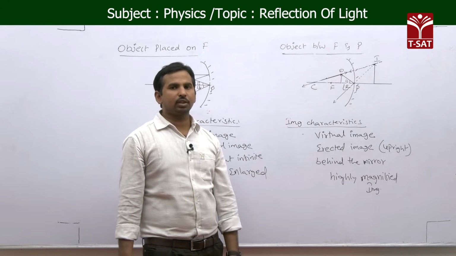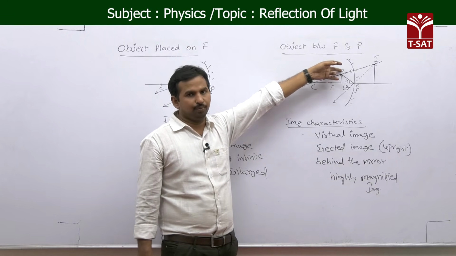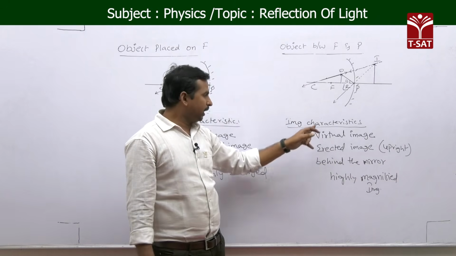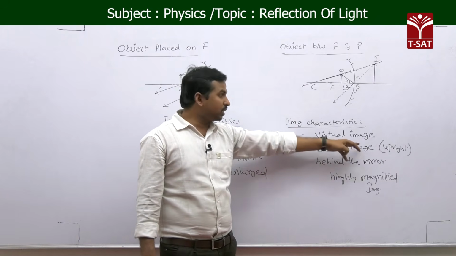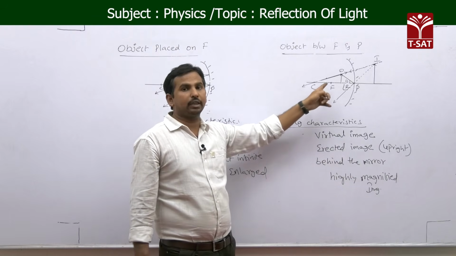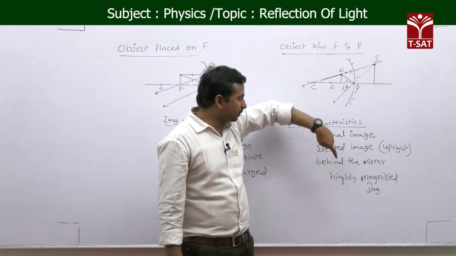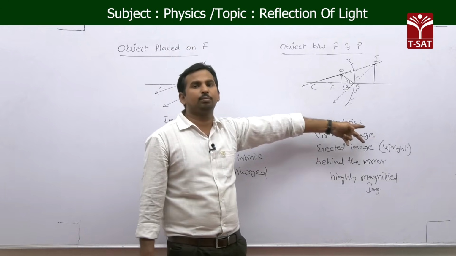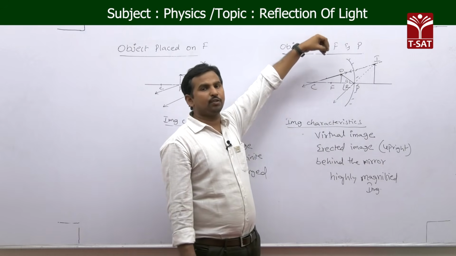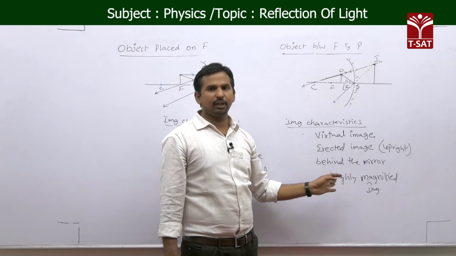So these are the image characteristics formed when the object is placed between focus and pole. It is forming a virtual image, it is forming an erect image. Erect image means upright image, and it is forming behind the mirror, because these rays are not really meeting on the same side. They appear to meet behind the mirror, so I take the image position as behind the mirror. Not only that, the size of the object compared with the size of the image is less, and the image is more. That's why it is forming a highly magnified image.